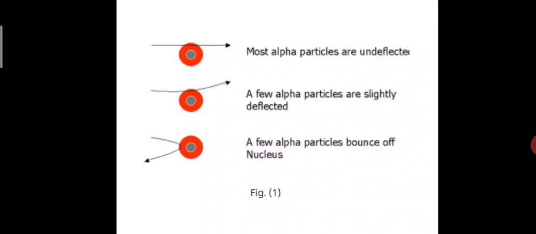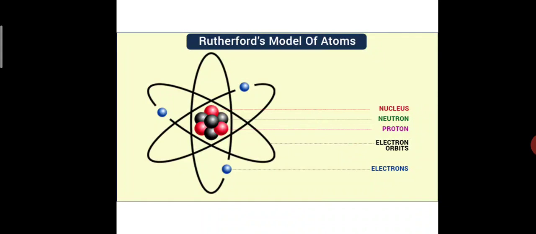And what did he say? The size of the nucleus of an atom is very small compared to the size of the atom, and the electrons revolve around the nucleus in a circular path. We call it an orbit, which is the definition of orbit we also saw. The atom as a whole is electrically neutral because electrons are negatively charged and revolve around the nucleus, and the nucleus is positively charged, so plus and minus cancel each other. This is how Rutherford's model of the atom looked.